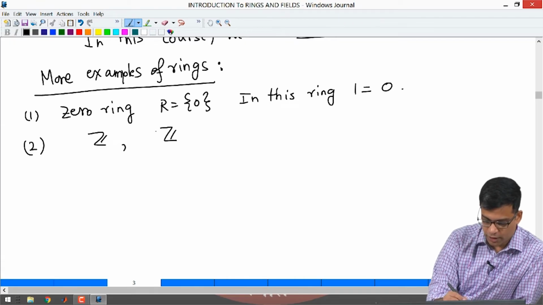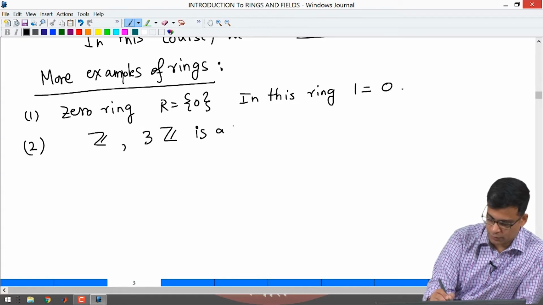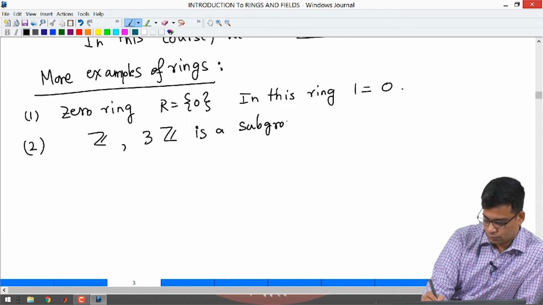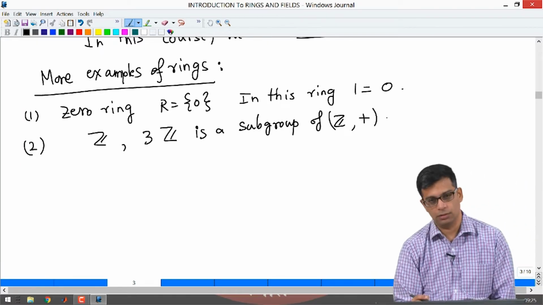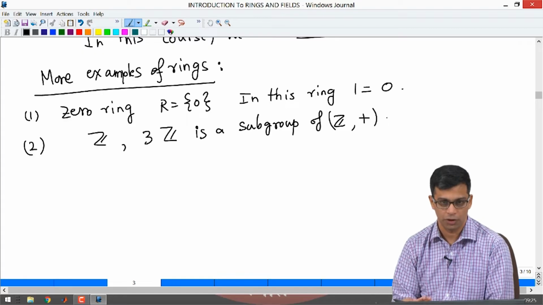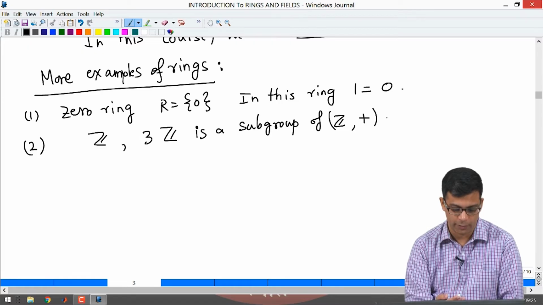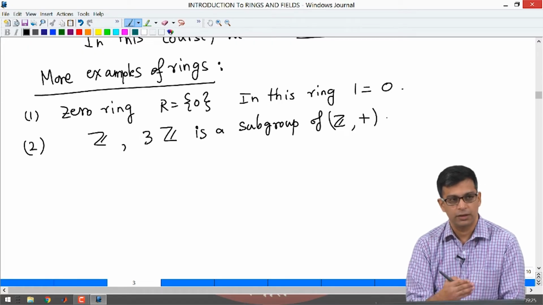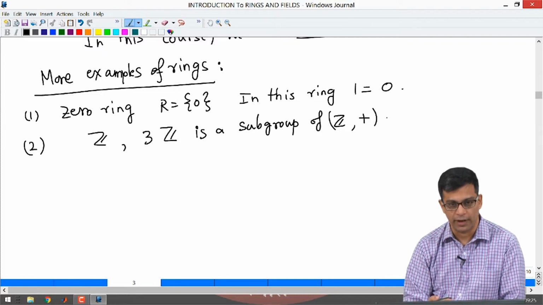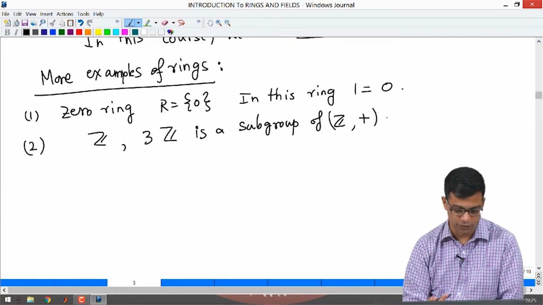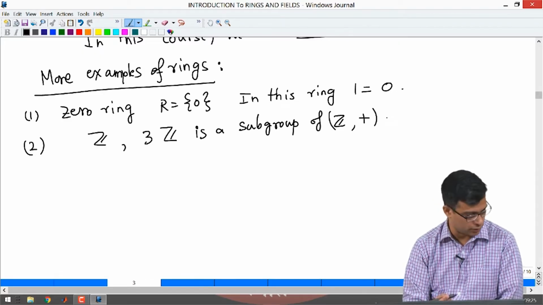Just as an example, let us say 3Z. 3Z is a subgroup of Z. Here I am considering the addition, which is the only operation which makes Z a group. 3Z is a subgroup of Z because you can add two elements of this, you get another element of this. What are elements of 3Z? These are multiples of 3. If you have two multiples of 3, you add them, you get again a multiple of 3. 0 is there, the inverse of a multiple of 3 is also a multiple of 3 and so on.